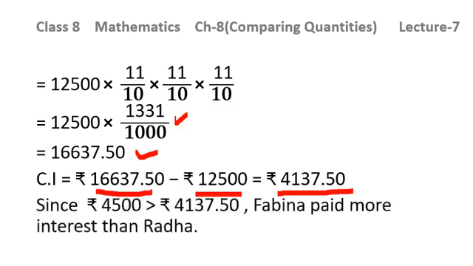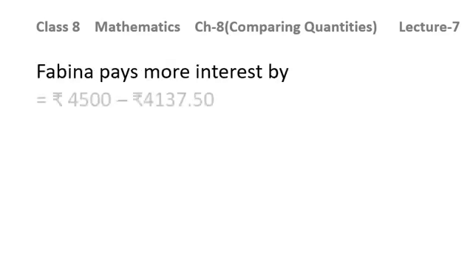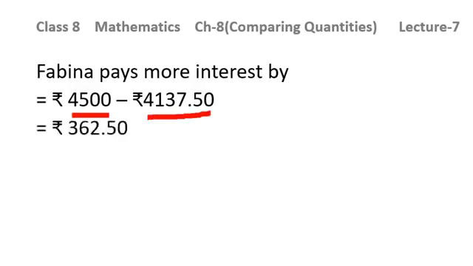So children, who has paid more interest? We have seen that the simple interest paid by Fabina was 4,500. Paid by Radha, it is 4,137.50. So Fabina paid more interest than Radha, but by how much? How will you find this? By taking the difference of these two. So it will be 4,500 minus 4,137.50. It will give you 362.50.